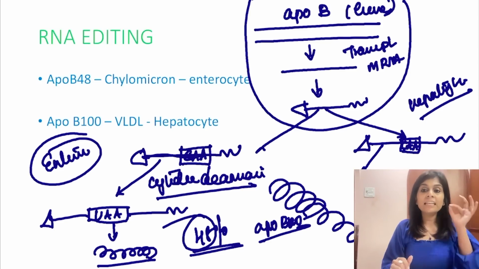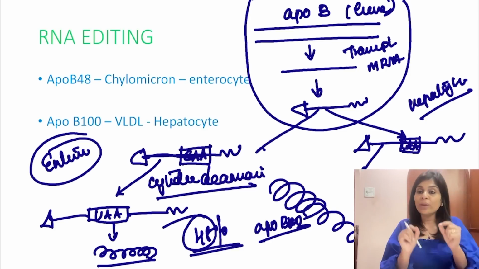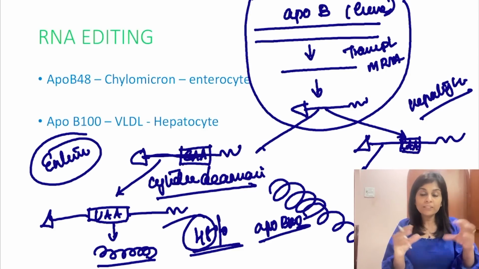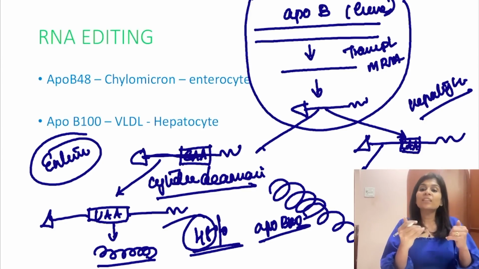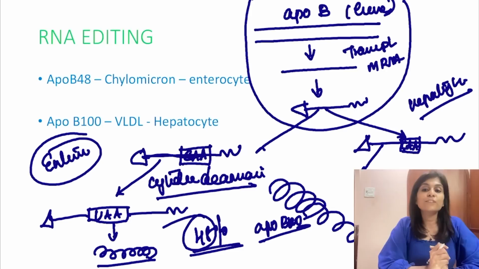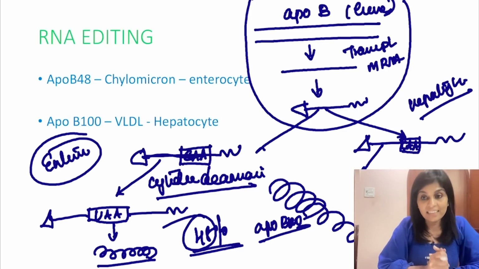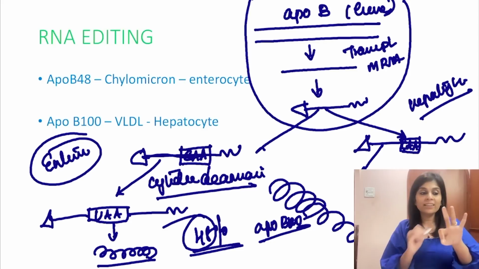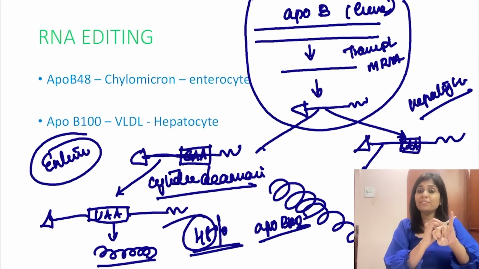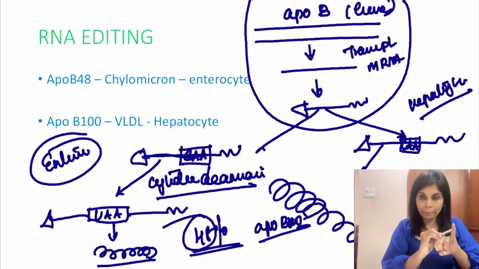Why is it RNA editing? What do we edit? You edit some of the nucleotide sequences of the fully formed mRNAs only in specific tissues, so that the protein that you get out of them gets altered only in specific tissues. That's why it's called RNA editing. So please don't forget three facts. The first fact is ApoB48 formation is an example of RNA editing.